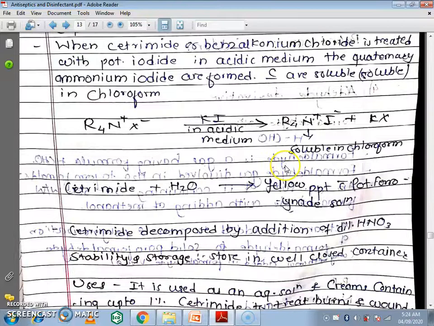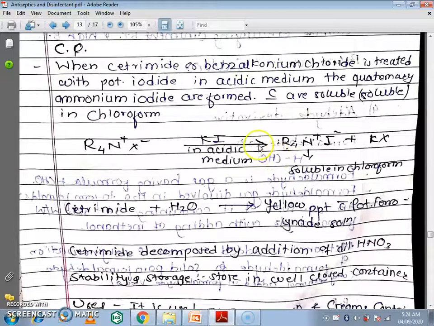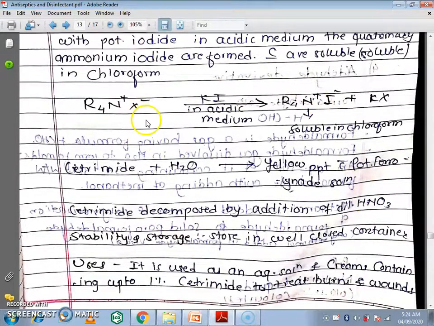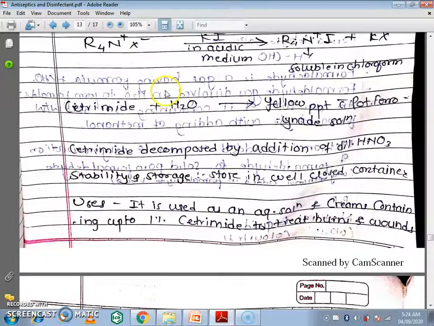Next one is the chemical properties. When cetrimide or benzalkonium chloride is treated with potassium iodide in acidic medium, quaternary ammonium iodides are formed, which are soluble in chloroform. This is the chemical reaction. Next, cetrimide plus water forms a yellow precipitate with potassium ferrocyanide. And cetrimide is decomposed by addition of dilute HNO3. These are the three chemical properties. Next one is stability and storage. It is stored in a well closed container.